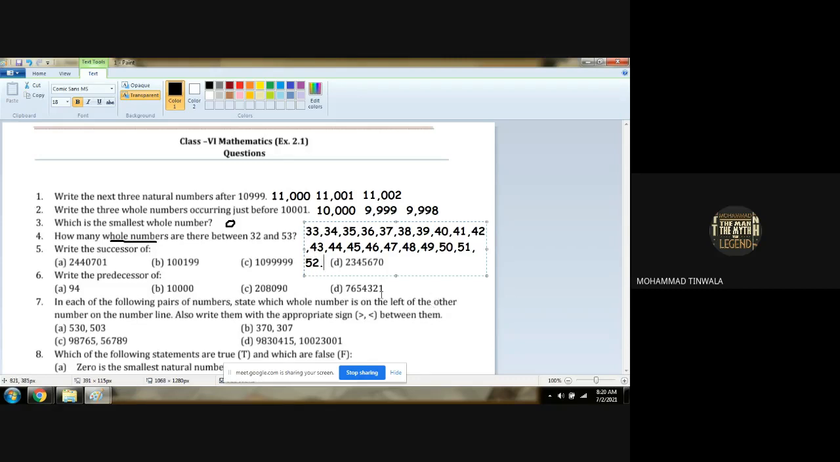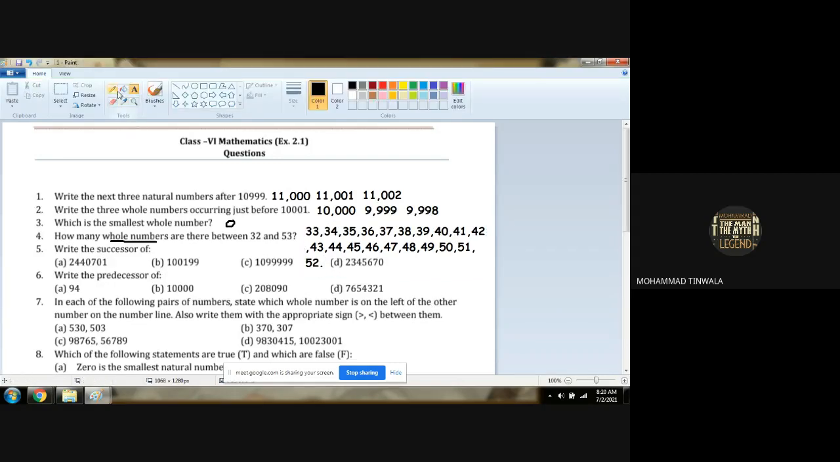Am I correct, boys? These are the numbers between 32 and 53. First we have displayed the between numbers. Now we have to count here. From here 32 will not be included, and 53 will not be included because it is between those two numbers. Understood? So 1, 2, 3, 4, 5, 6, 7, 8, 9, 10, 11, 12, 13, 14, 15, 16, 17, 18, 19, 20.